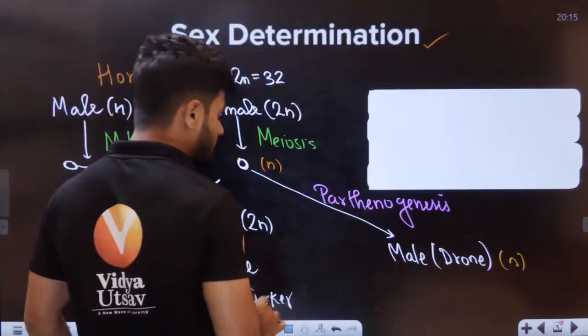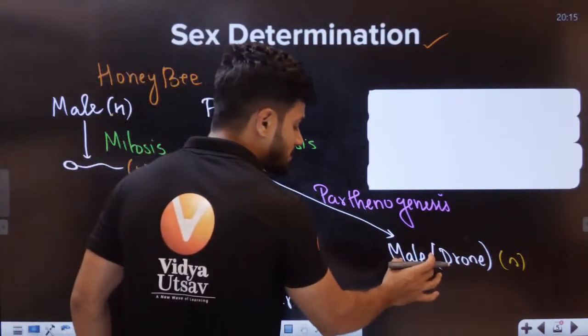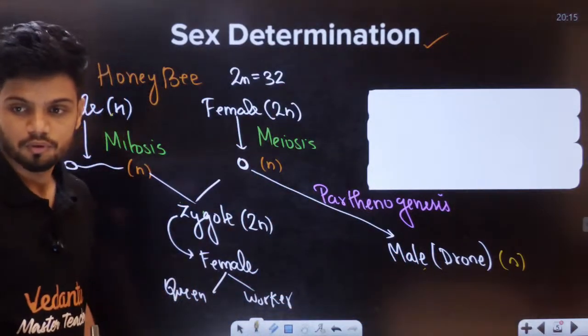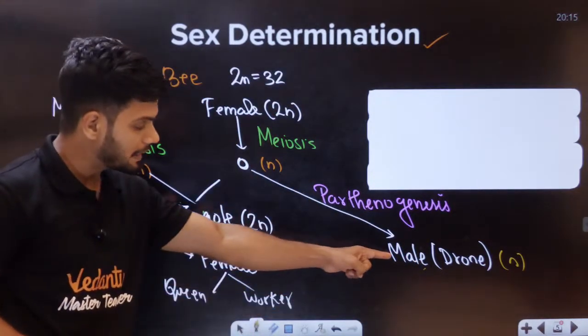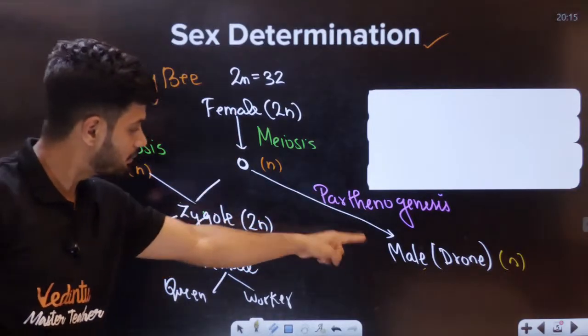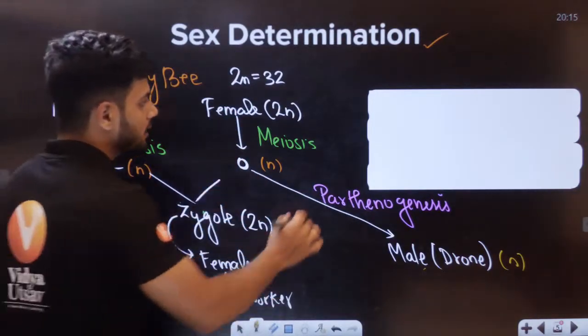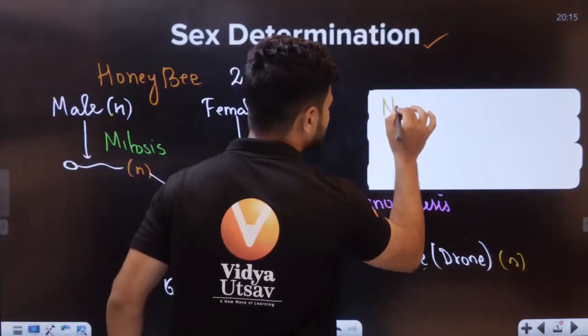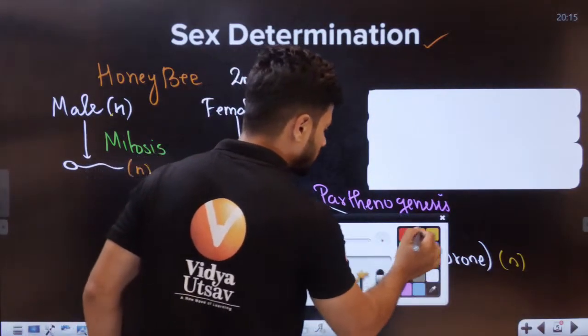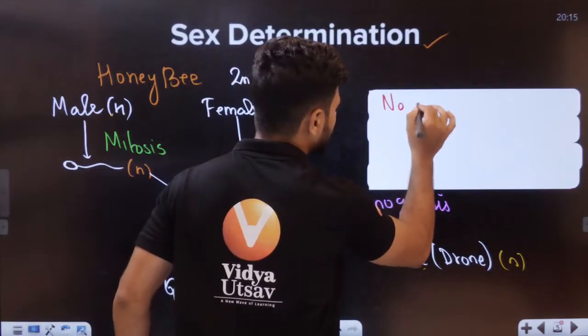Now, students, what is interesting here is this male. Does it have a father? All of you in the chat, tell me. No. It will always have a mother. This male will always have a mother. So can I tell there is absolutely no father here? No father.